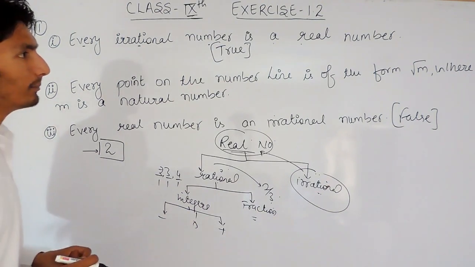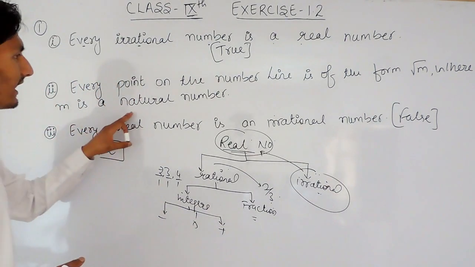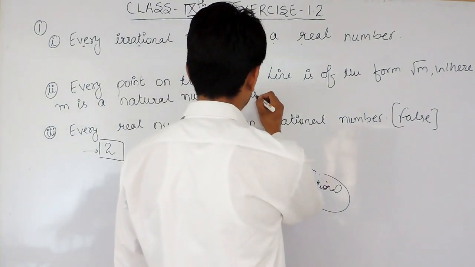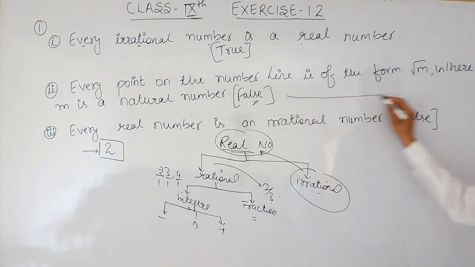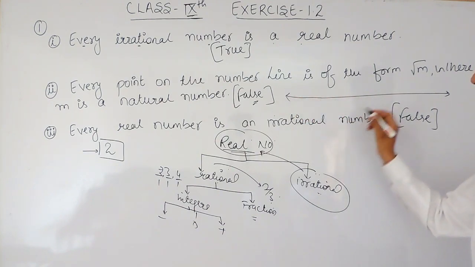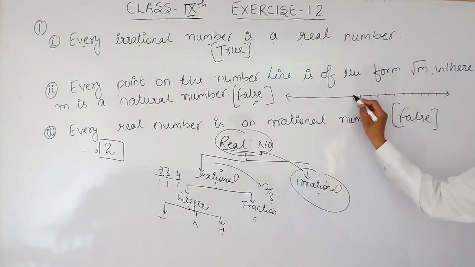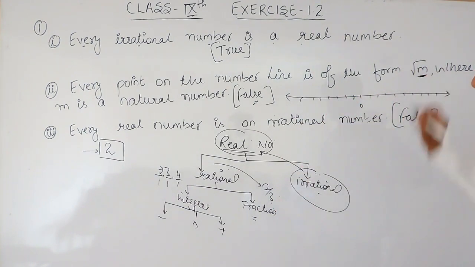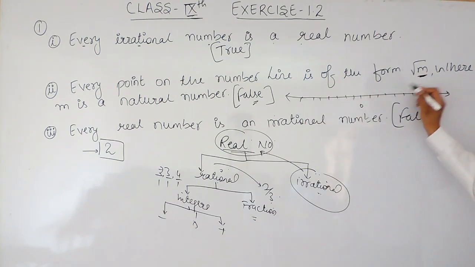Now look at the second statement. Every point on the number line is of the form root m, where m is a natural number. Now this statement is again false. This statement is false because if I see a number line, this will be 0 and on the right hand side there will be positive numbers and on the left hand side there will be negative numbers, and I have to point this out on this number line.